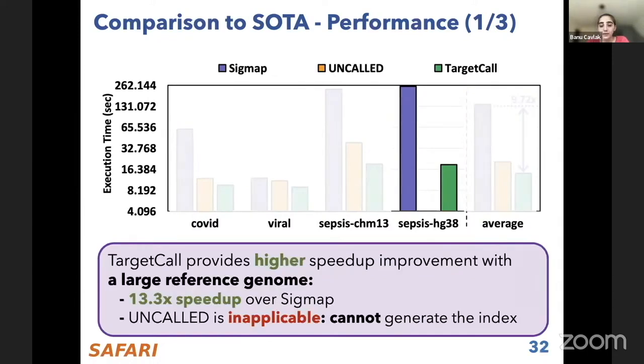And more specifically, the speed up improvement is larger for larger reference genomes, more specifically up to 13.3x over SigmaP, and we were even unable to compare it against uncalled because uncalled couldn't generate the index for such a large reference genome.